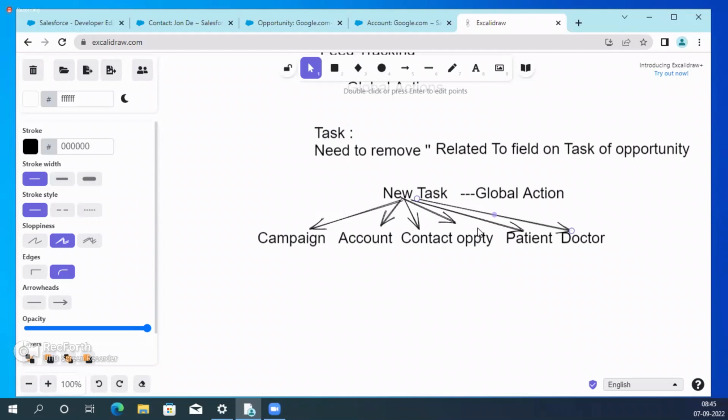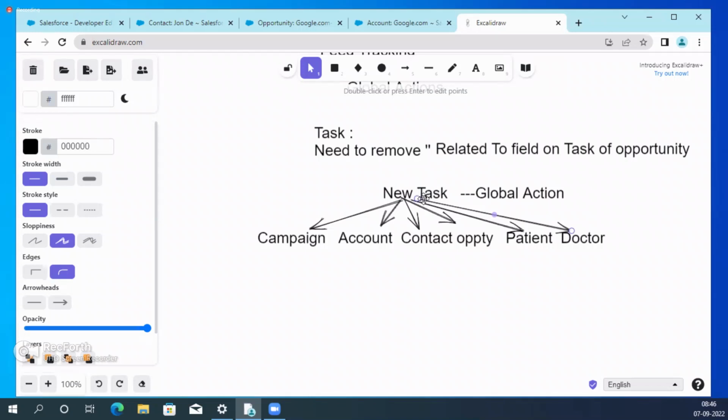But what is the client asking? You need to remove it only from opportunity. That means you don't want to remove the field on the global action. If you change anything, it will impact all the objects. So that means your approach is not correct. Understand? So we need another way.